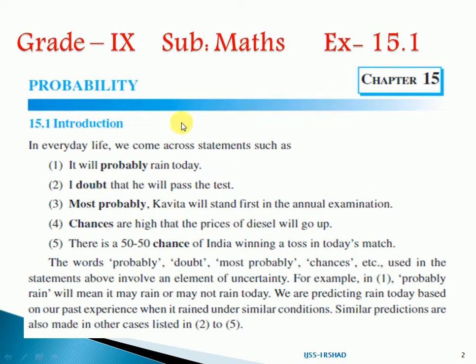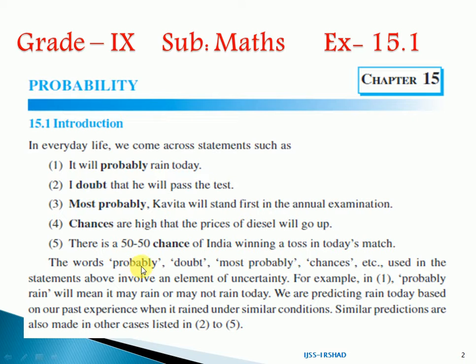Probability. I have already explained probability. In everyday life we come across statements such as: it will probably rain today; I doubt that he'll pass the test; most probably, Kavita will stand first in the annual examination; chances are high that the price of diesel will go up; there is a 50-50 chance of India winning the toss in today's match.